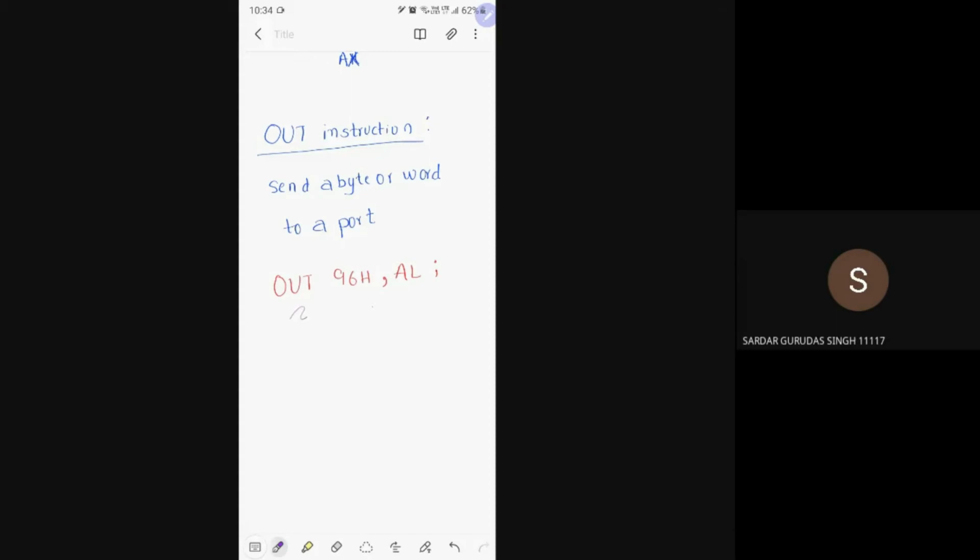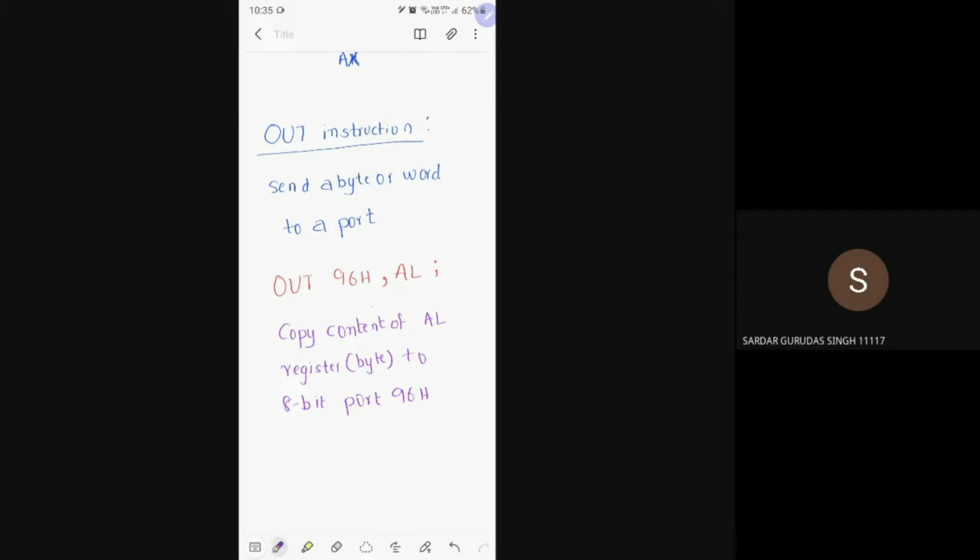So what it will do, it will copy content of AL register, that is byte, to the 8-bit port located at 96H address.